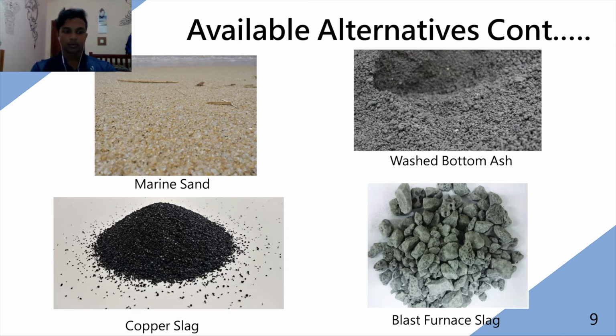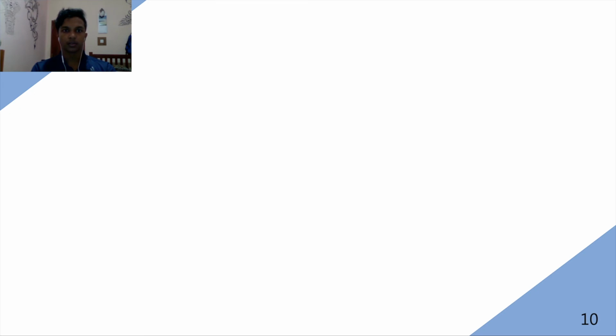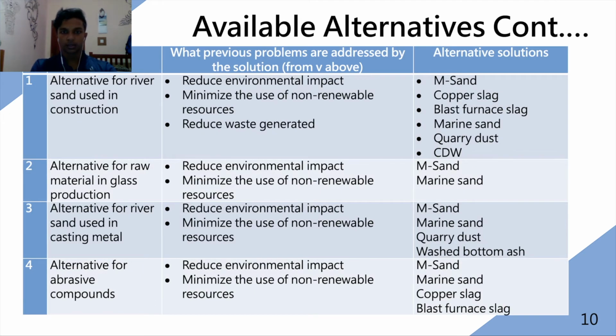The problems addressed by using alternatives for river sand used in construction are reduce environmental impact, minimize the use of non-renewable resources, and reduce wastage generated. The alternative solutions for those are M-sand, copper slag, marine sand, quarry dust, and CDW. The problems addressed by using alternatives for raw material in glass production are reduce environmental impact and minimize the use of non-renewable resources. The alternative solutions for those are M-sand and marine sand.